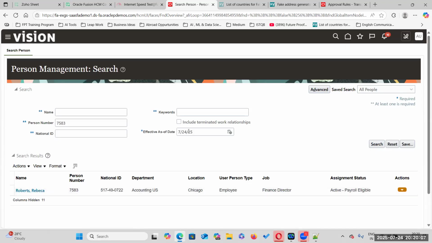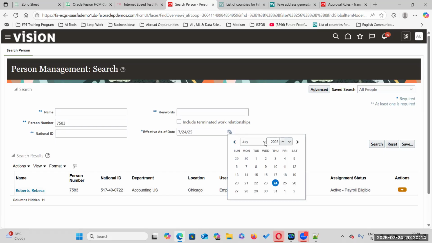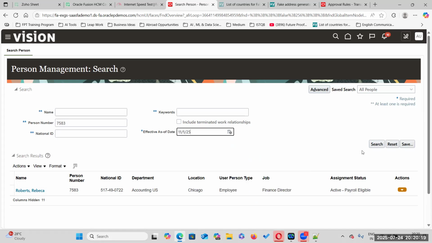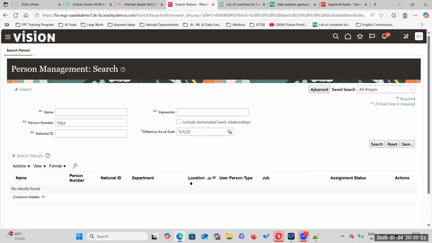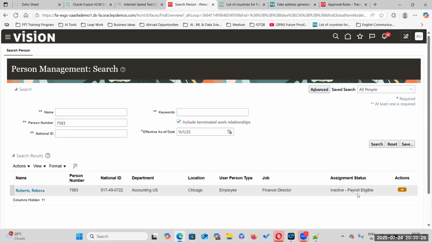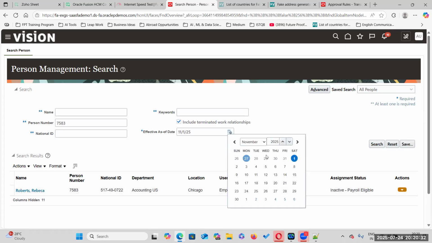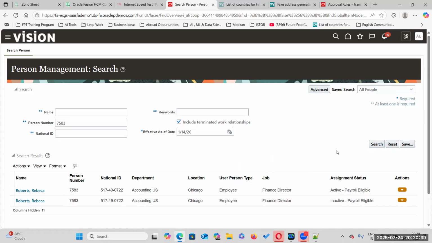When we select the effective date as the current date, it is showing Finance Director, active payroll eligible. We select November 1st. There are no records. Just select this one. Inactive payroll eligible. Active. And suppose we select January 2026. Let us put that. Now we are having 2 records.